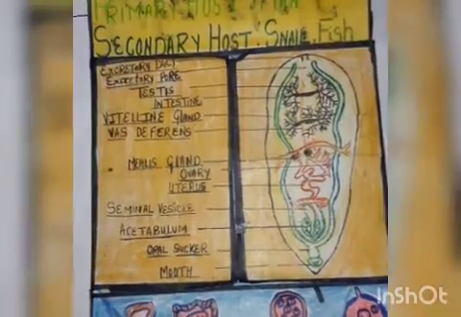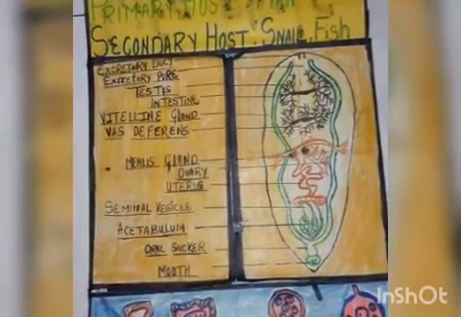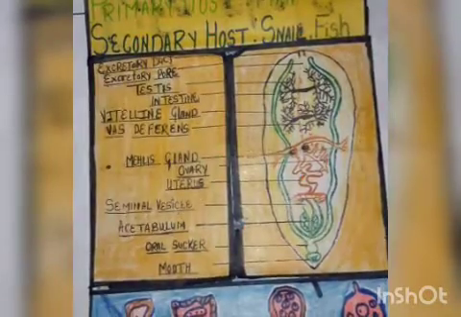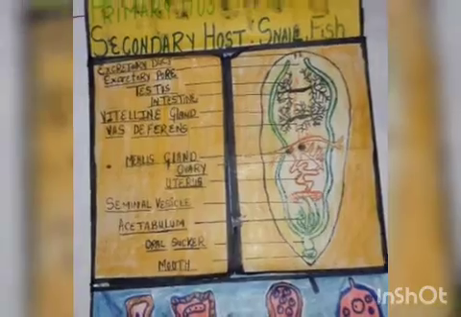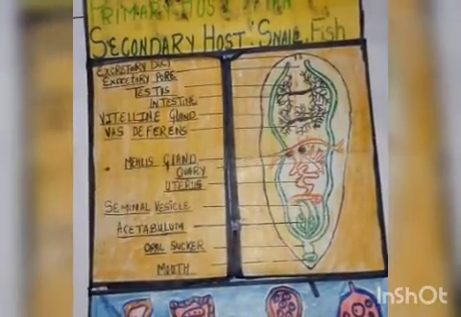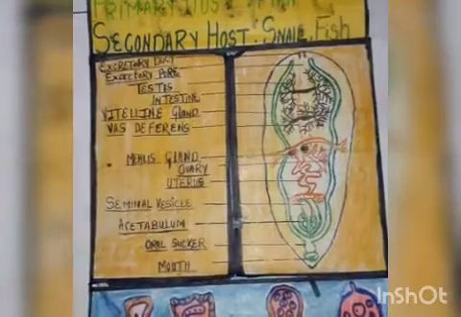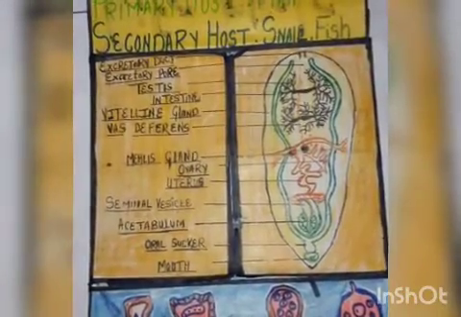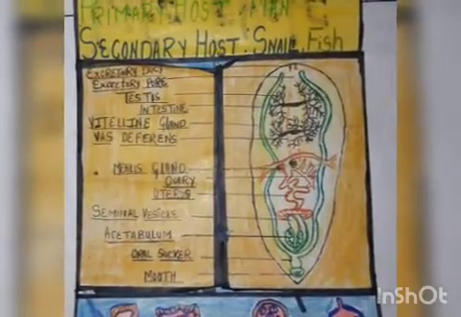If we talk about the treatment, albendazole is one of the drugs which can be used against the parasite. The preventive measures or prophylaxis include the prevention of pollution of water with human night soil and feces of reservoir hosts. The eradication of the secondary host, which is the snail, is also a method, and one should always eat fish by cooking it properly. This was all about the parasite Clonorchis sinensis.